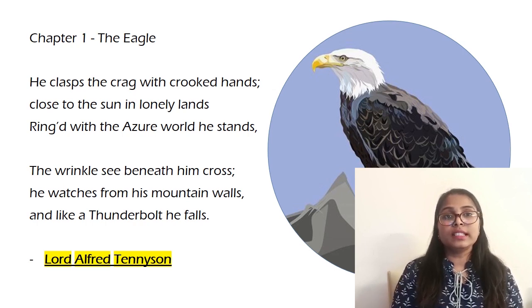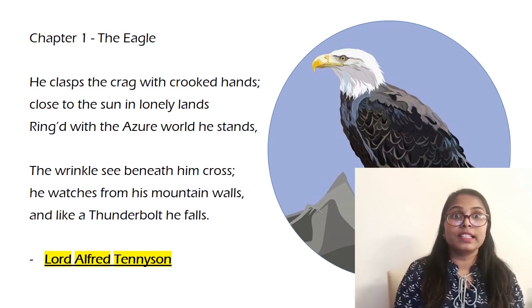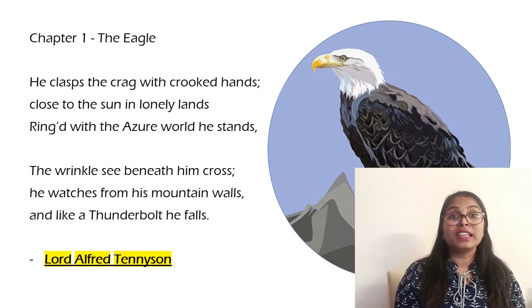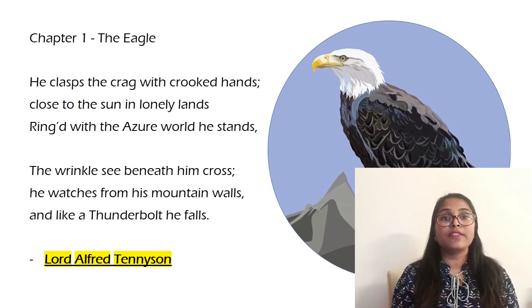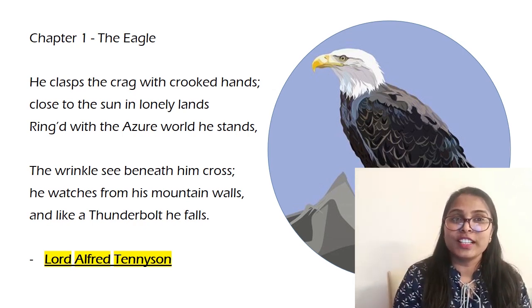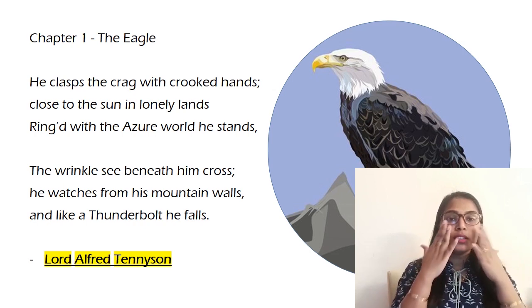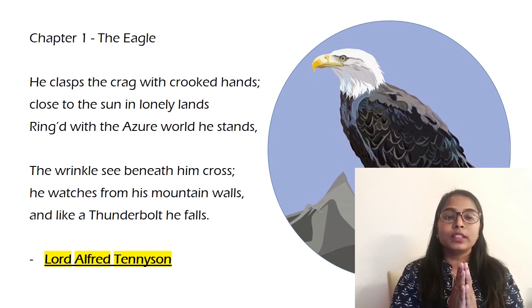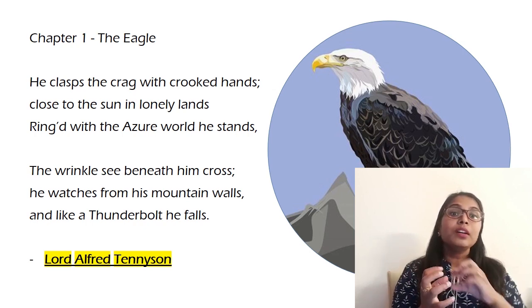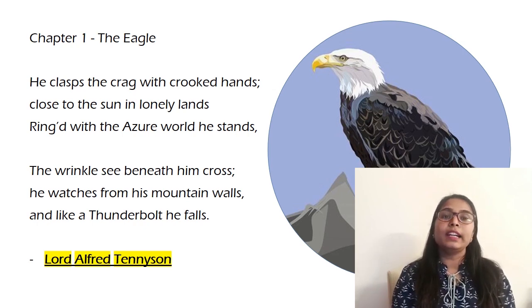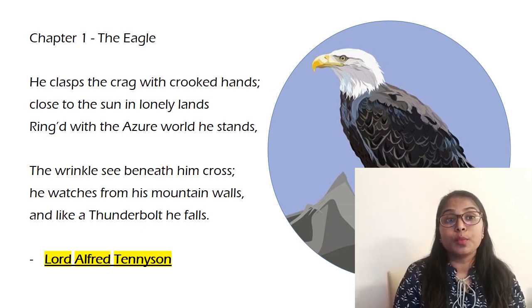The wrinkled sea. Now from a height, when you look at the sea, it feels like it has got wrinkles, it has got waves, right? So because of the waves, the poet is expressing them as wrinkles. Now what are wrinkles? Wrinkles are the ones which you get on your faces, and also you can relate it to clothes. When you don't fold clothes properly, you see some wrinkles, some waves on them. So the poet is also taking that example, and when he watches from the mountain walls,